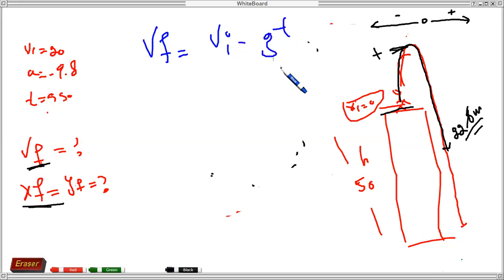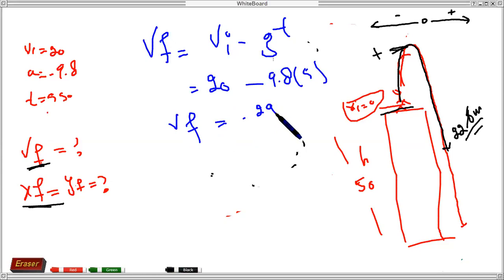Vf is equal to Vi minus Gt, where the initial velocity is given as 20, minus Gt. G is 9.8, multiplied by time 5. So this will be minus 29, I think. Yes, minus 29. What does this mean? That after 5 seconds, the body is moving downward with a velocity of